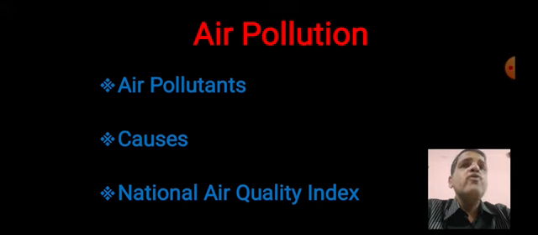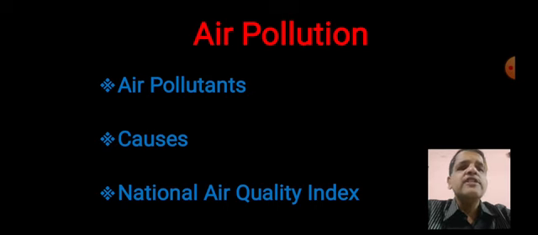Another thing about air pollution I would like to discuss, on which a question may come, is which are the indoor air pollutants, pollutants from our household. Perfume is there, hairspray is there, less ventilation is there, cooking devices which we are using in our kitchen, usually modern cooking devices, they are also a source of air pollution. So these are indoor air pollutants.